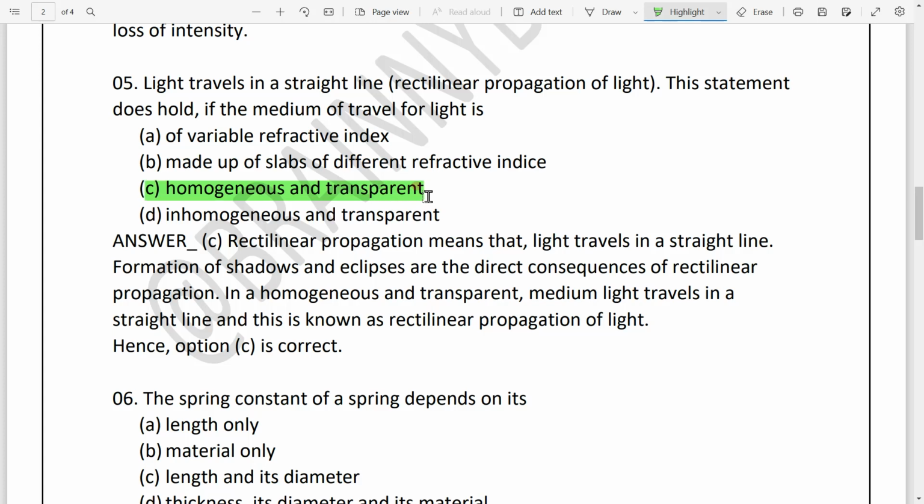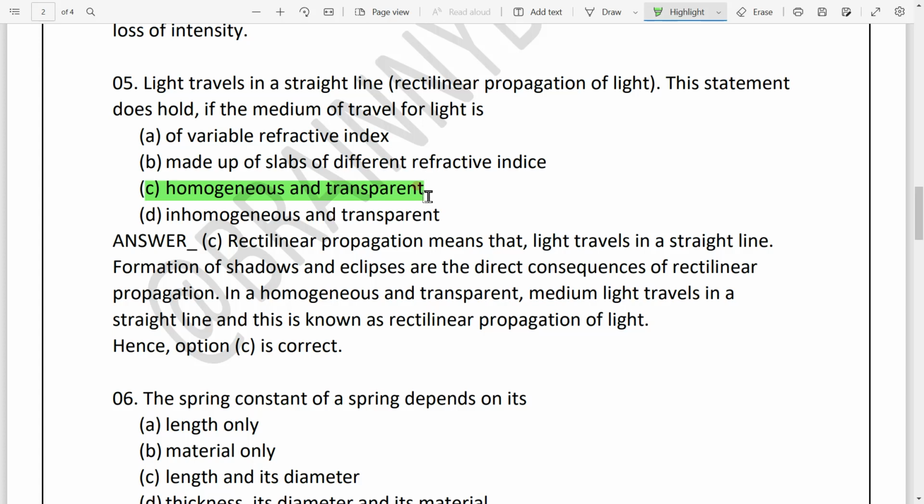Homogeneous and transparent medium. Why? Because the molecules of a homogeneous medium are arranged properly. They are not randomly arranged. So that is why a homogeneous medium will be perfect for the rectilinear motion of light. And you have seen the phenomena of making shadows and eclipses.